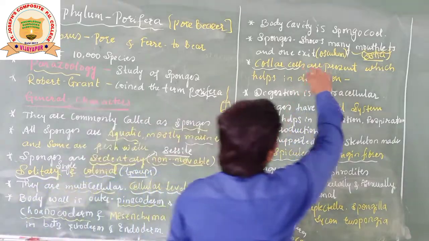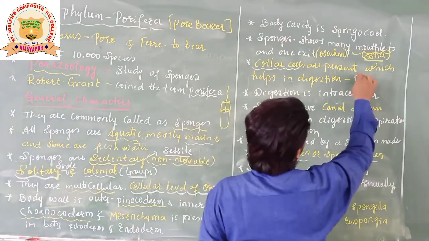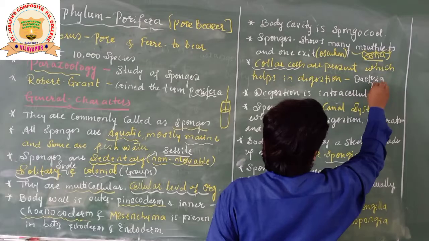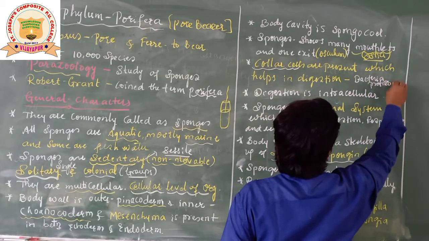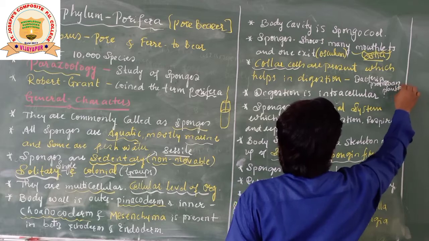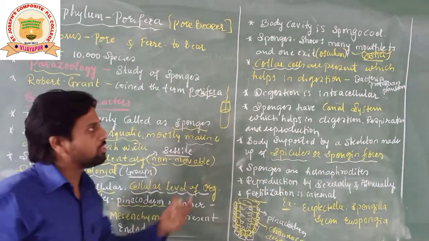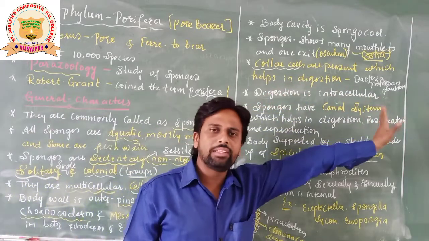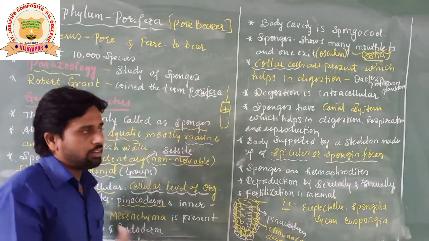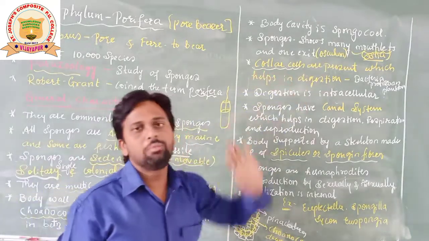So mainly these sponges eat some of the bacteria present in the water, some of the protozoans, and even some of the planktons. So the food of the sponges is what here? Some small bacteria, protozoans, as well as some planktons. Whenever they take the food, these collar cells help in digestion.